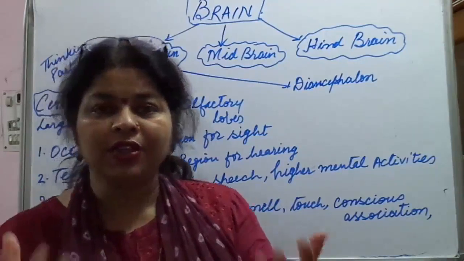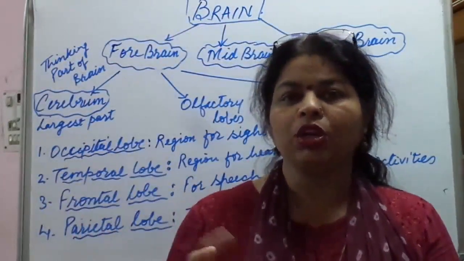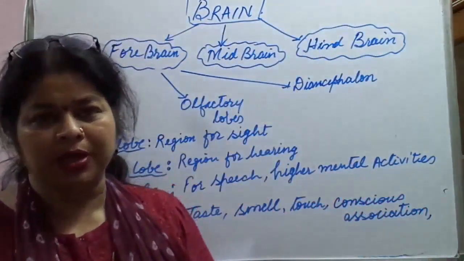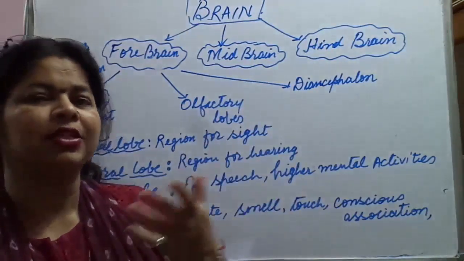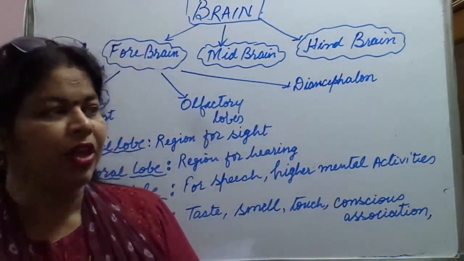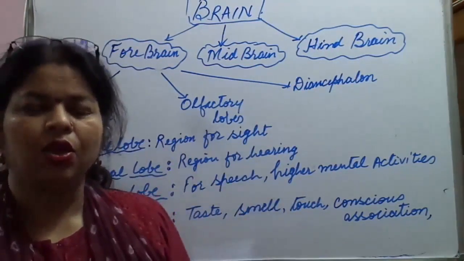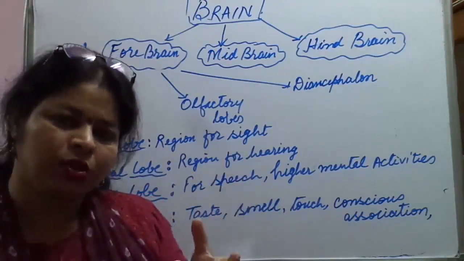Whatever stimulus we are getting, we associate with it what kind of thing it was, by our past experiences. Like if we hear some sound, we can recognize on the basis of our past experiences what kind of sound it was.